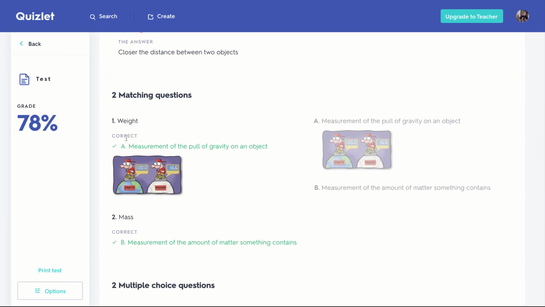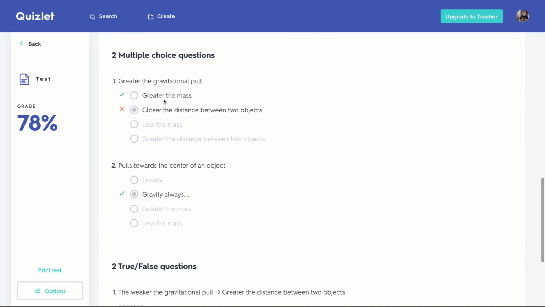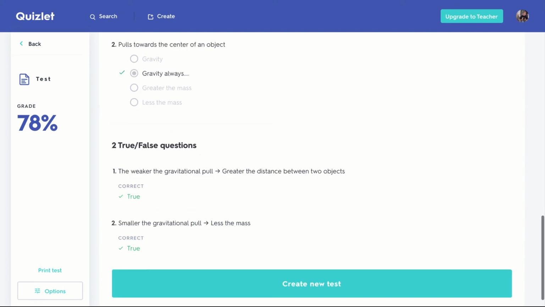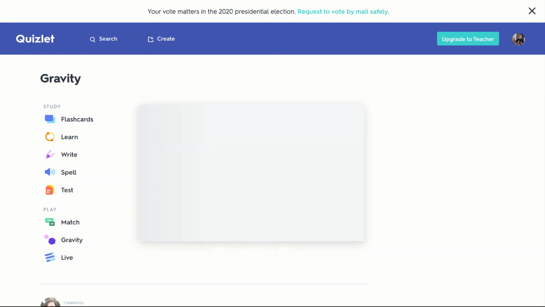No big deal. Matching, I had those. Here we go. I guessed the wrong one. They wanted the distance, not the mass. And the others were correct. All right. So that's that. Again, I don't care if it marks me wrong as long as I know the content.